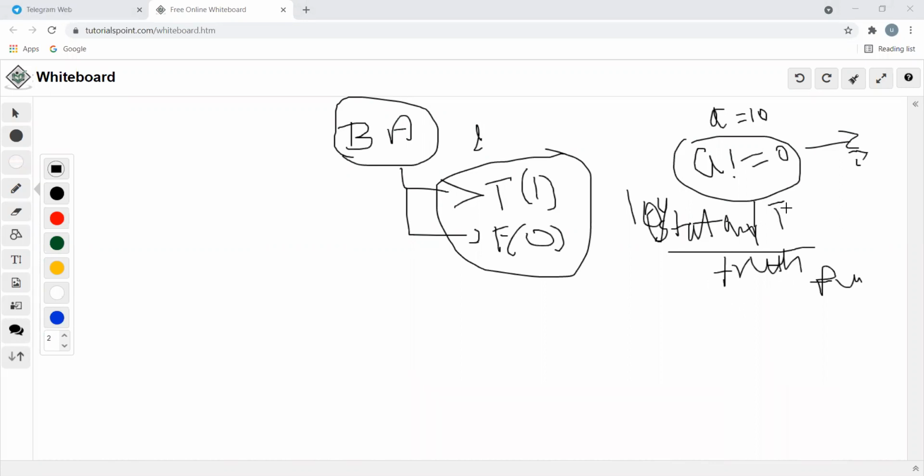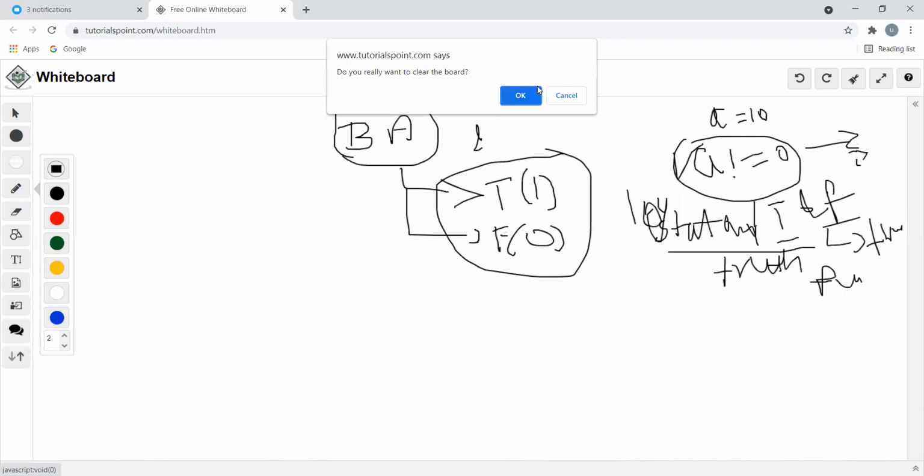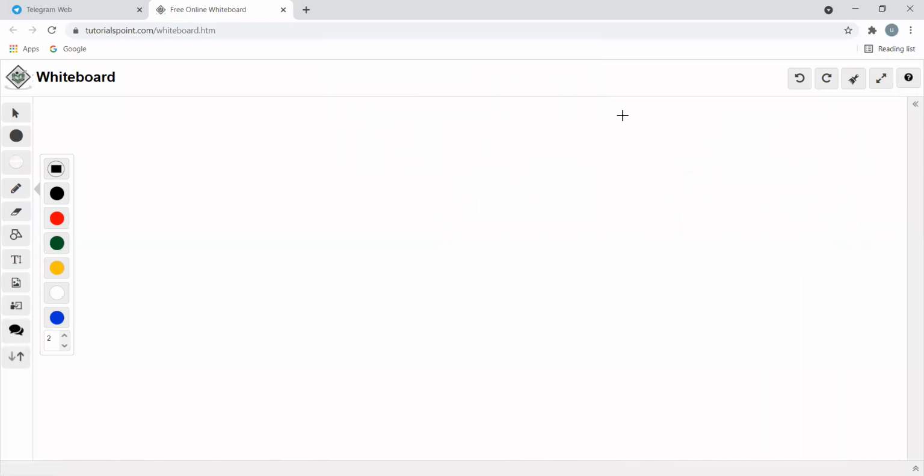The result, true and false, are called truth values. This is a truth function, and the result returned by this statement, true or false, is called truth values. So this is the discussion we had in the previous session.